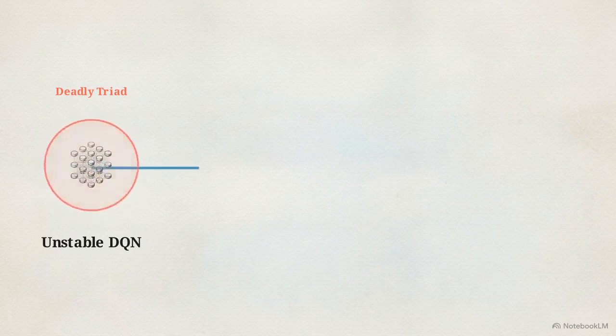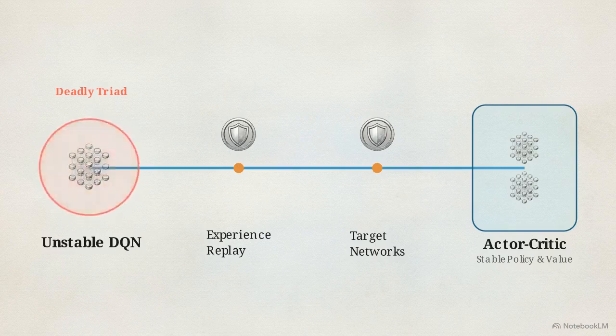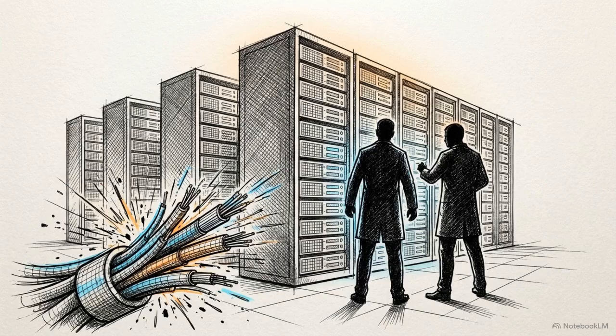To understand how modern control systems function, we have to map the engineering evolution from this unstable DQN architecture through DeepMind's stabilization interventions all the way to advanced actor-critic systems. Scaling reinforcement learning to complex real-world environments requires engineers to intentionally abandon mathematical safety and learn to control architectural instability.